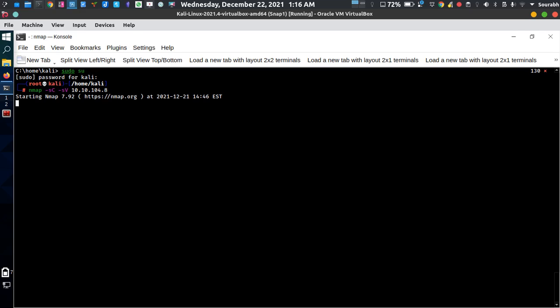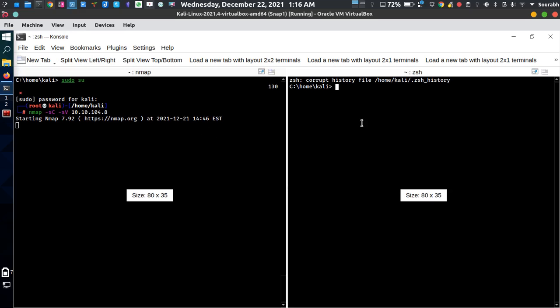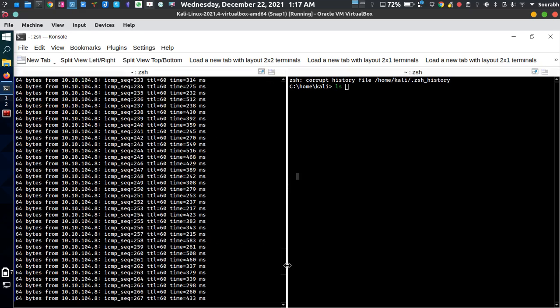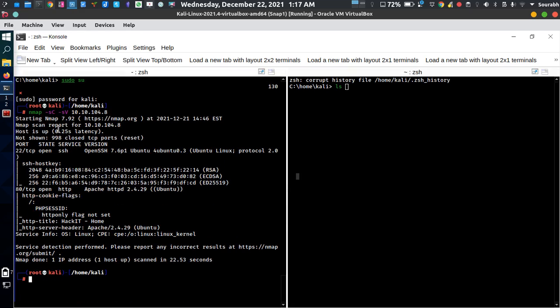We have to wait first. Okay, so it's done. It is really fast. The nmap scan is done, and it's basically 22 seconds, so it's quite fast. So first, there is an SSH port open. SSH means Secure Shell. What does Secure Shell mean?